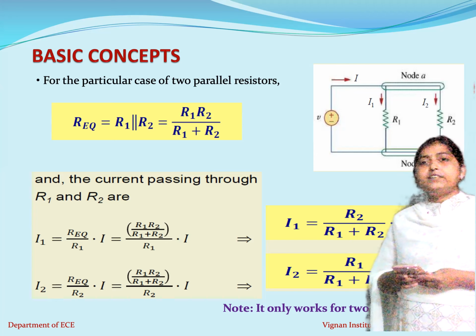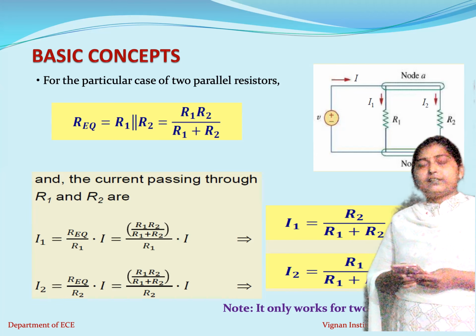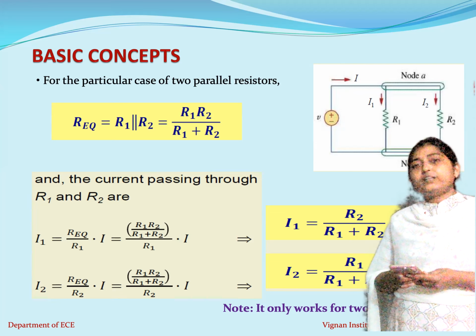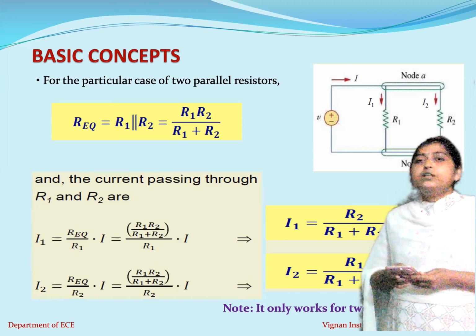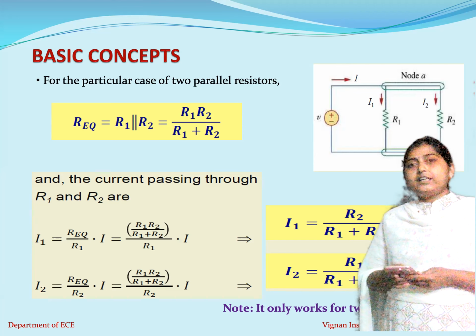So I1 is calculated as total current into the opposite resistance, that is R2, divided by the sum of the resistances, R1 plus R2. This is applicable only if two resistors are connected in parallel.